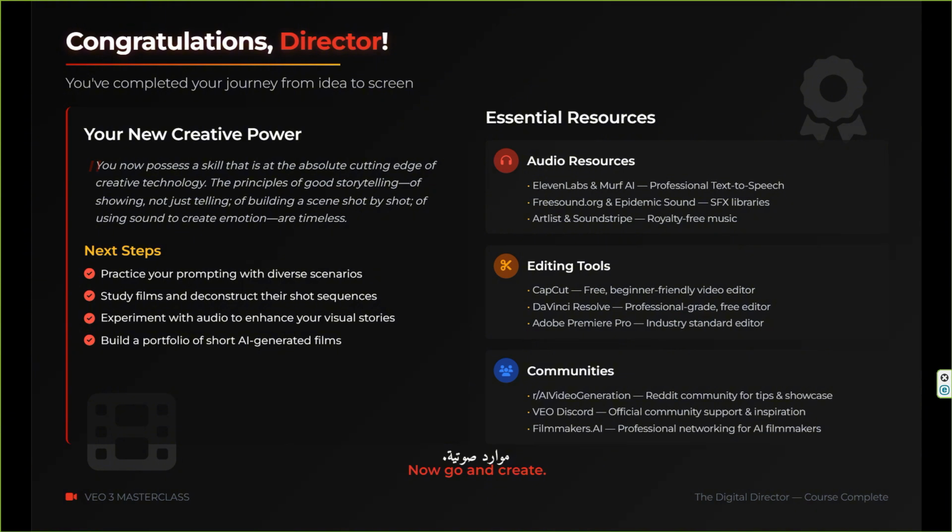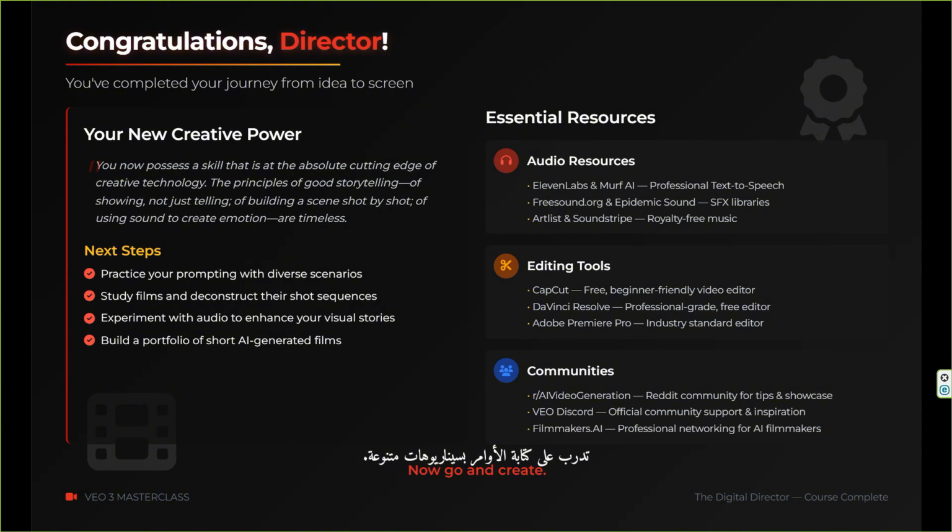Essential resources. Audio resources. Professional text-to-speech: ElevenLabs and Murf AI. SFX libraries: freesound.org and Epidemic Sound. Royalty-free music: Artlist and Soundstripe. Editing tools. Beginner-friendly: CapCut, free. Professional-grade: DaVinci Resolve, free. Industry standard: Adobe Premiere Pro. Communities: r/AIvideogeneration on Reddit, VO Discord for official support, and Filmmakers.ai for professional networking.